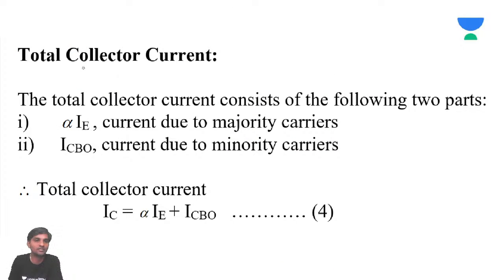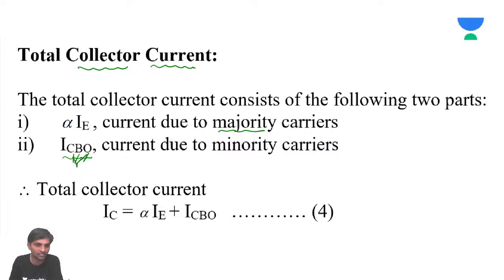Now here comes the total collector current. The collector current is due to the majority charge carriers, that is alpha IE, which is going to be IC. And then you have ICB naught, the collector base reverse saturation current.